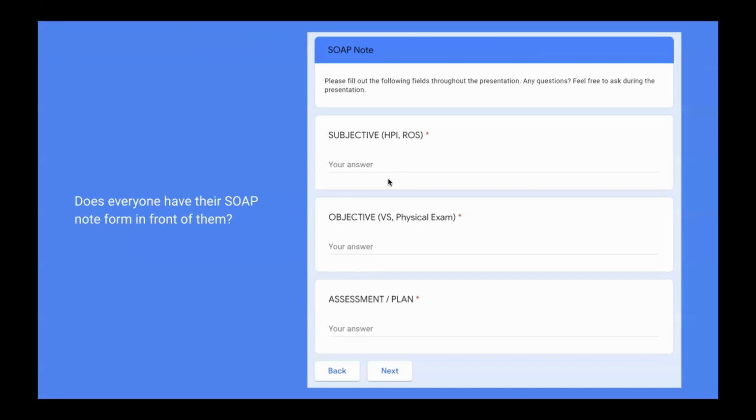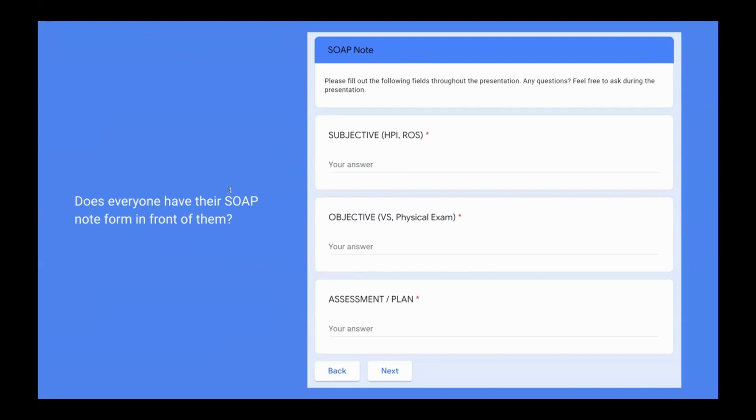So we're going to start with the SOAP note. I don't recognize a lot of these names here. So for some people, this might be your first virtual rounds. And if that's the case, I just like to go through quickly what the SOAP note is, because I think it's confusing to a lot of people. For those of you who are pursuing medical school in the future, learning how to write a good SOAP note is something that you're going to use. I've used this during my rotations. I've seen a lot of the residents I work with using it. So it's a great skill to develop now.